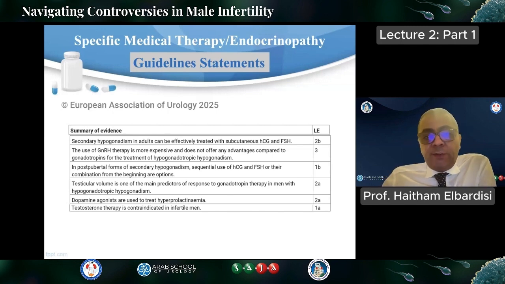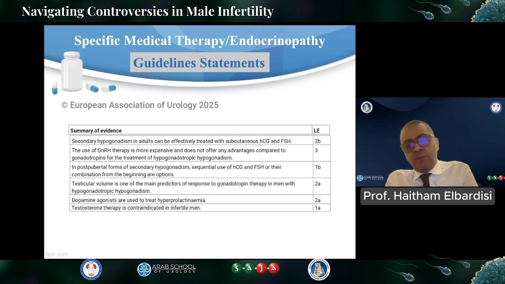So, regarding guideline statements, the European guidelines also mention that secondary hypogonadism in adults can be effectively treated by subcutaneous HCG and FSH. And as we mentioned before, GnRH